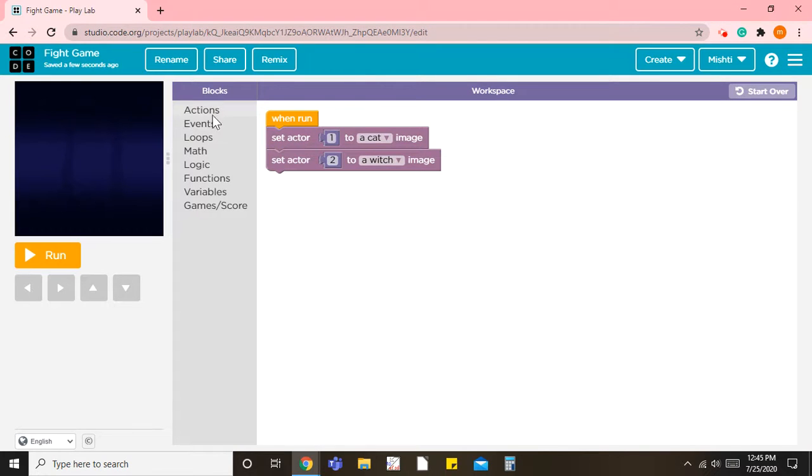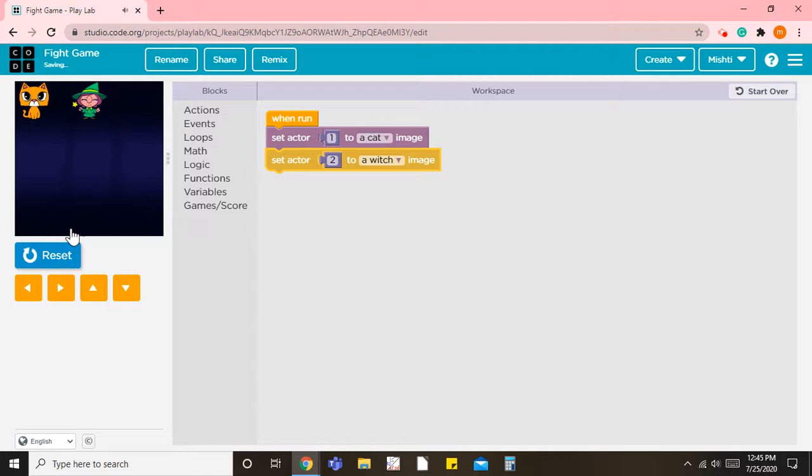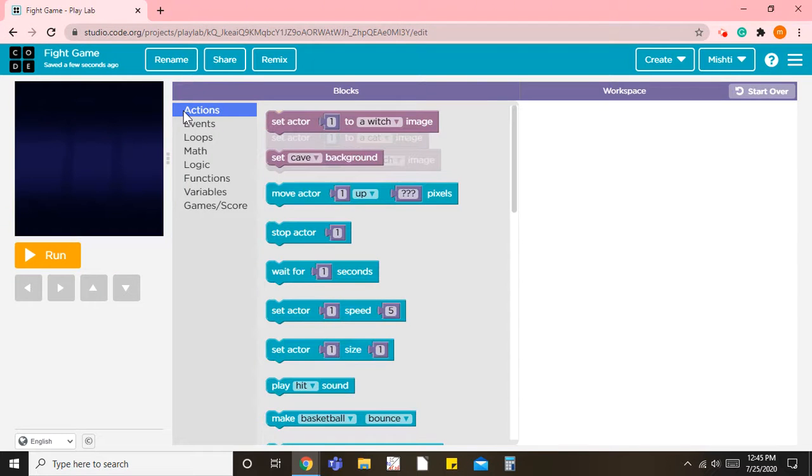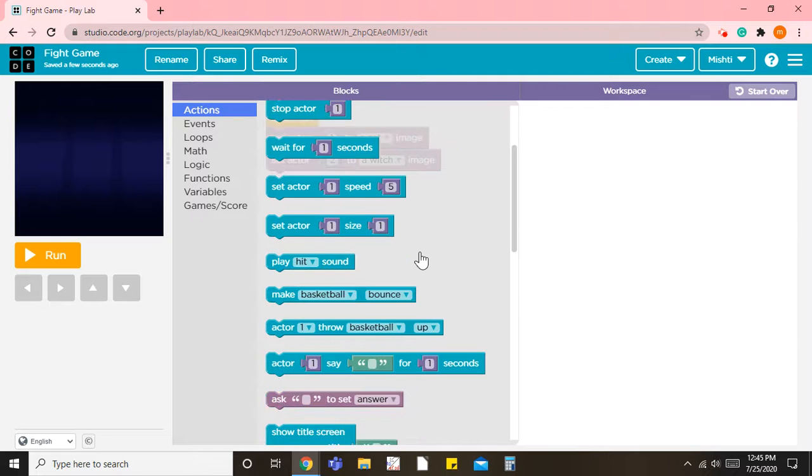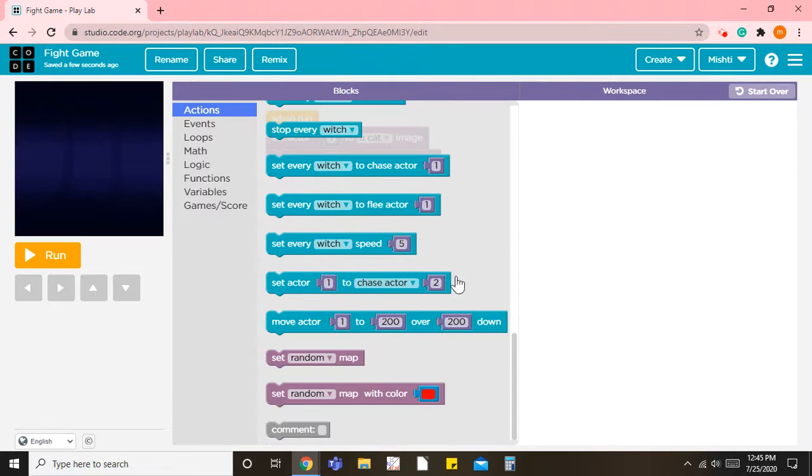So now we need to set the position of these characters. So now you can see both of them are on the top. The witch is fine, but I want the cat to be down. So go to actions. You can see so many actions.